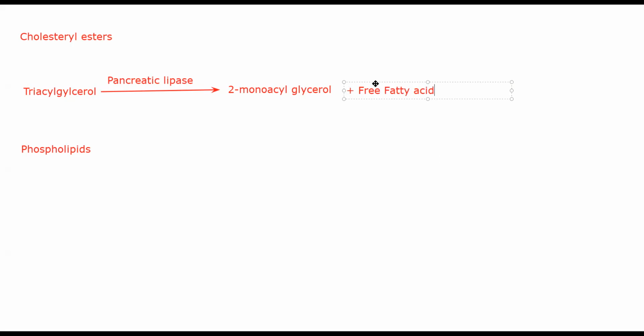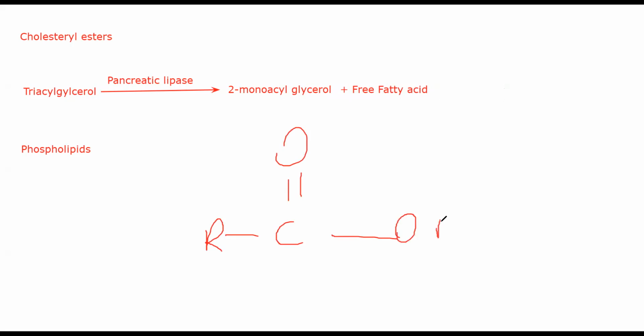Now, fatty acids in general, they occur in two forms. Okay, you either get them as free fatty acids which are not esterified, in the sense that they will not have an ester bond in the end. So they will basically not have a bond like this. So R, they don't have such a bond at the end, okay, that this bond represents an ester.